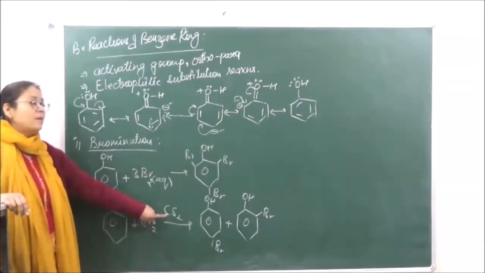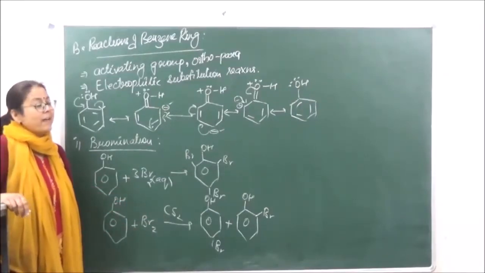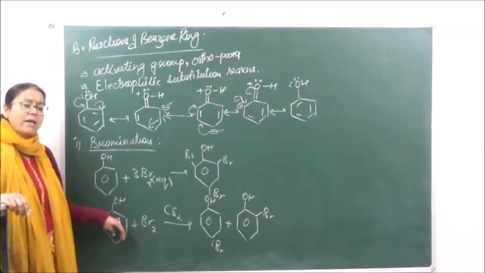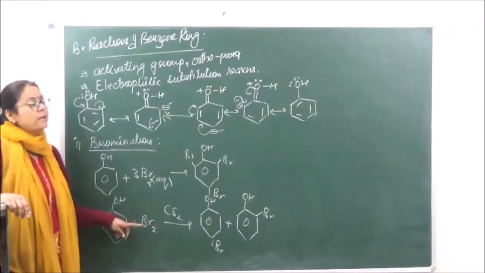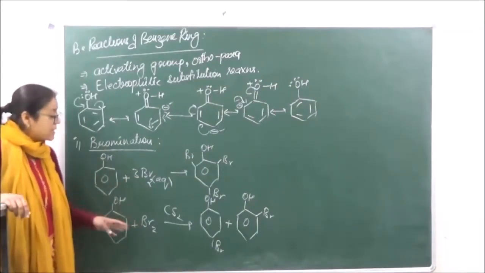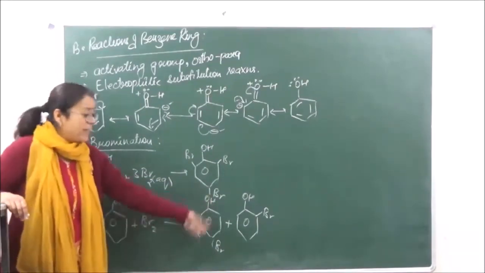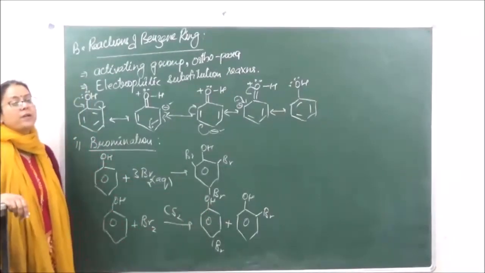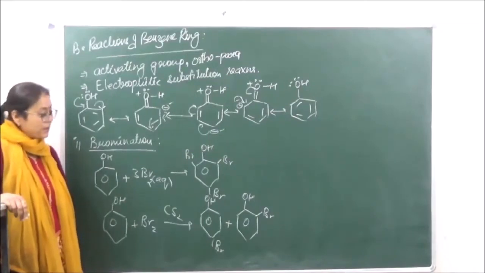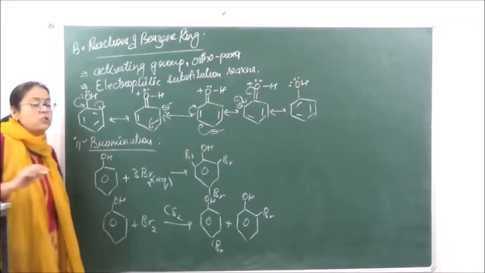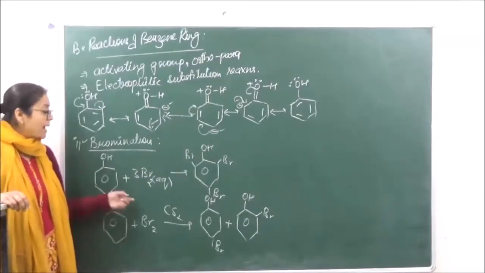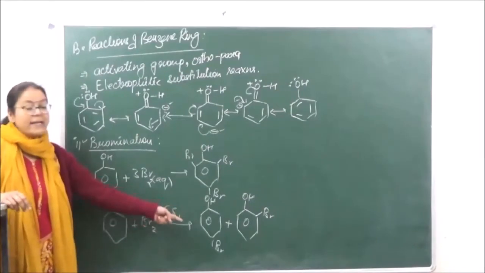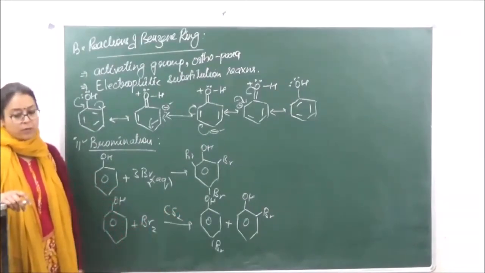In case of carbon disulfide, it is an organic solvent. Over here, the ionization of the phenol is going to take place to a very lesser extent. As a result, the activating nature of the phenoxide ion reduces, and we are going to get over here a mono-substituted product, right? So this is an important question which you can get with respect to your boards: why in aqueous solution we are getting 2,4,6 and why in CS2 we are getting a mono-substituted product, right?